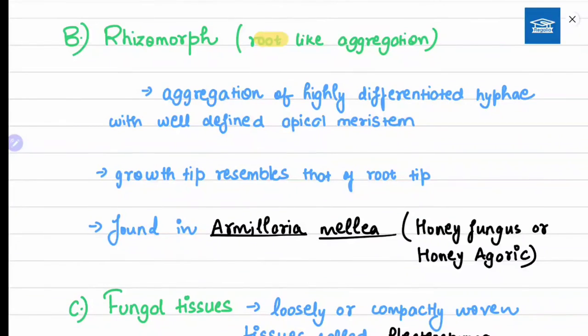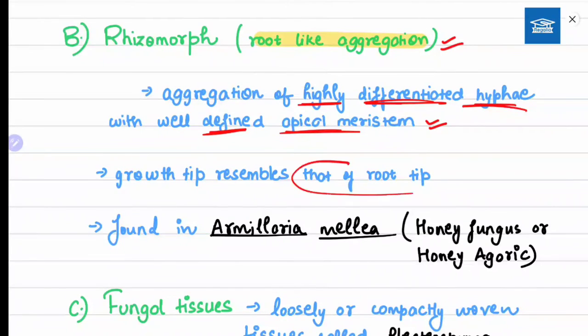Second is rhizomorph, a root-like aggregation. The word itself tells you that it is a root-like aggregation of highly differentiated hyphae with a well-defined apical meristem. The growth tip resembles that of a root tip. So they are highly differentiated, unlike the mycelial strands. It is found in Armillaria mellea, honey fungus or honey agaric.